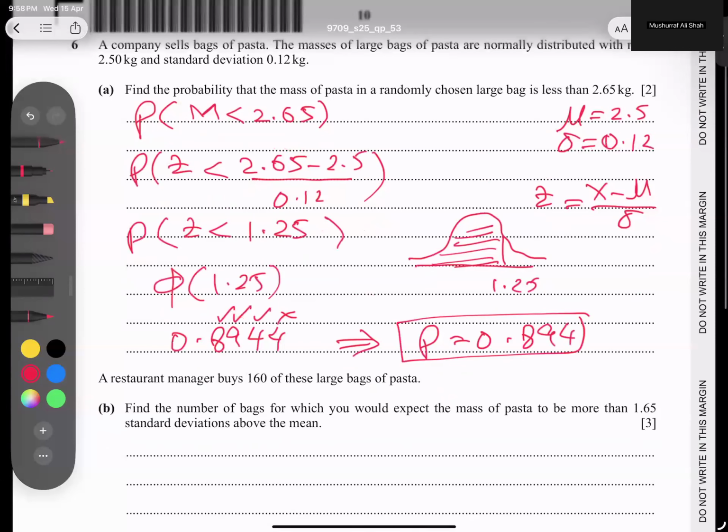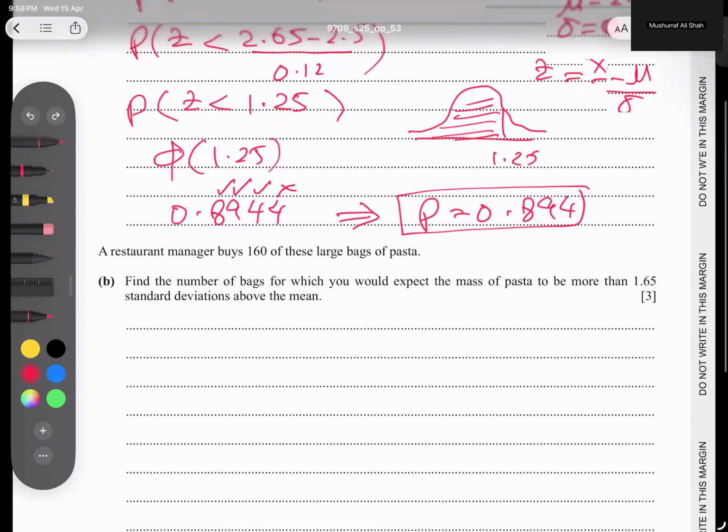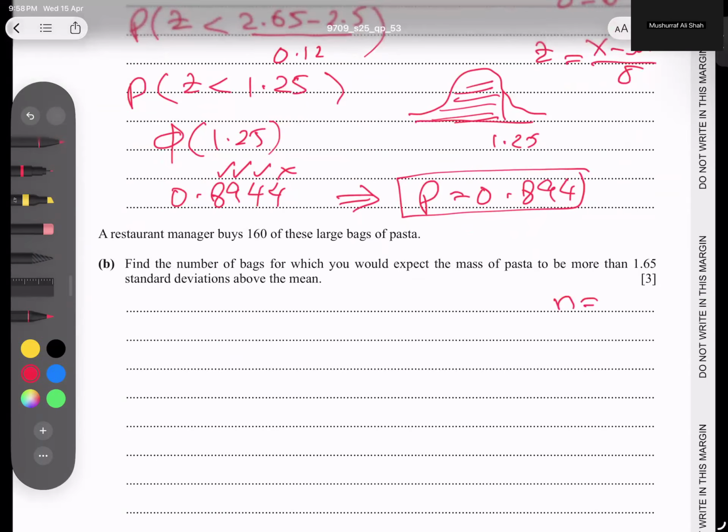Next part: a restaurant manager buys 160 of these bags of pasta. So the number of bags is 160. Find the number of bags of which you would expect the mass of the pasta to be more than, this is important here. So we have to find the expected value, and the formula is E equals np. But he said what? This is the important part: more than 1.65 times the deviation above the mean.